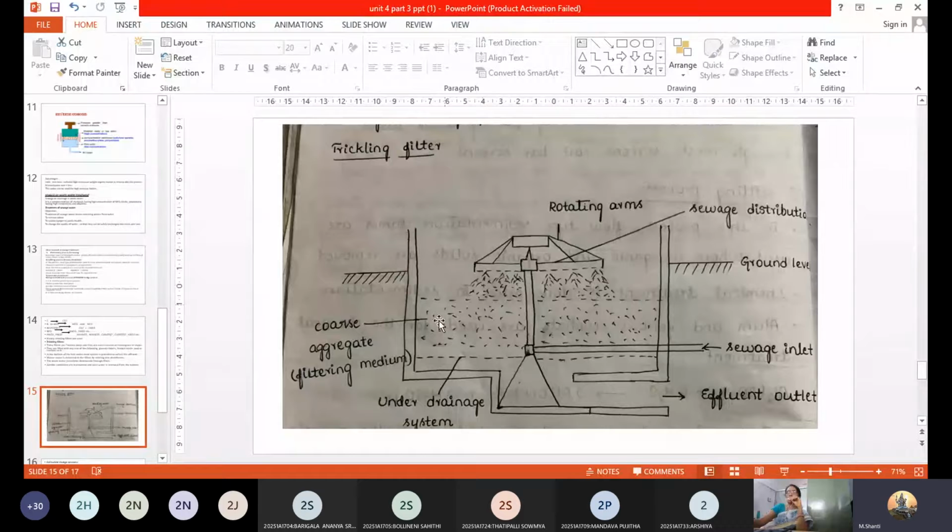Okay. So for the biological treatment, you require a filter called a trickling filter. So this is your trickling filter. Can you see this? Yes, ma'am.